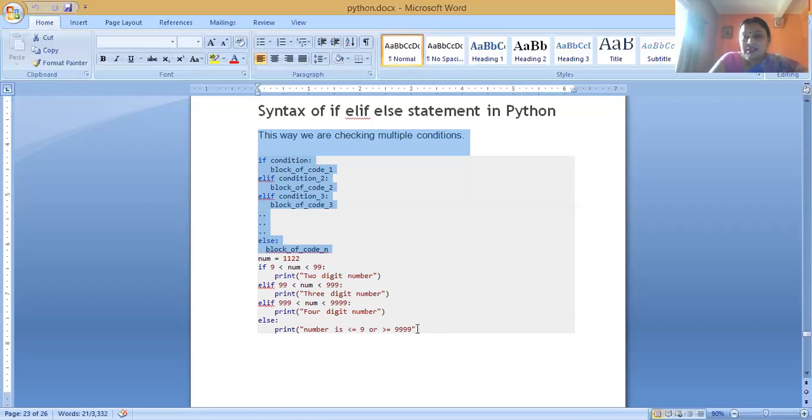So the selection statement is also known as a conditional statement or decision making statement, in which the block of code or statements is executed according to the condition test. If the condition is evaluated to true, then the true part of the statements is executed. Otherwise, the false part of the statements is executed.